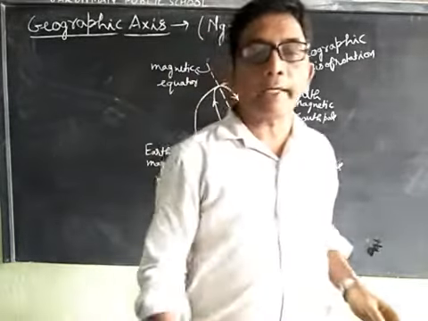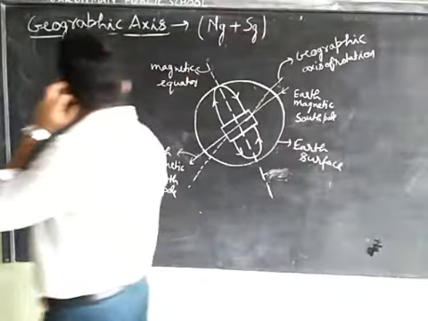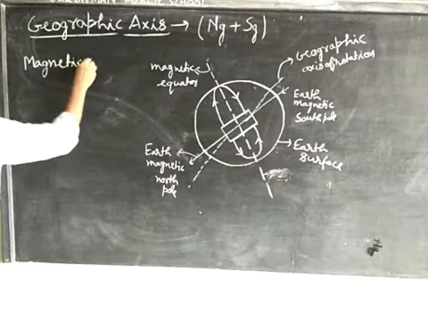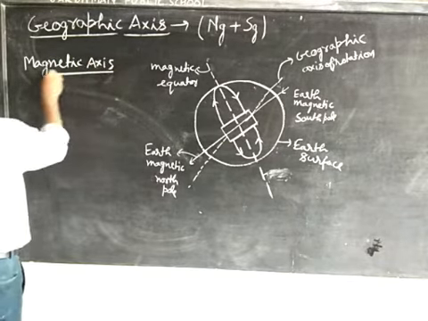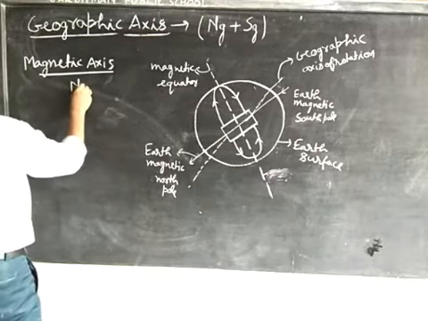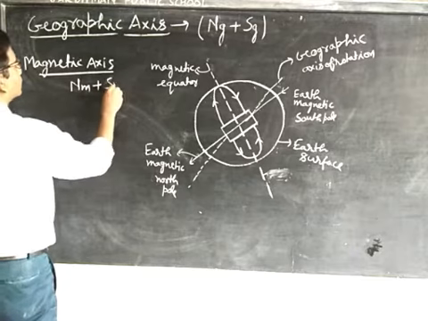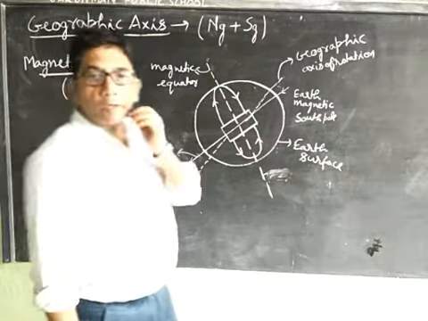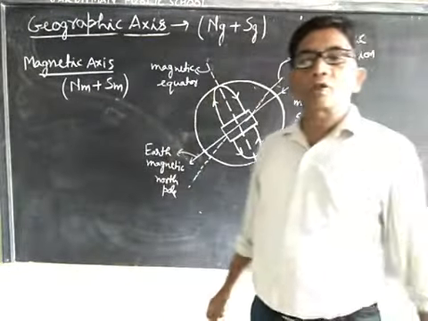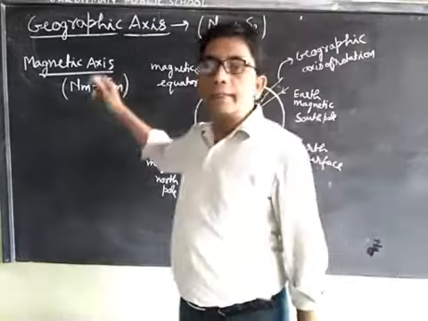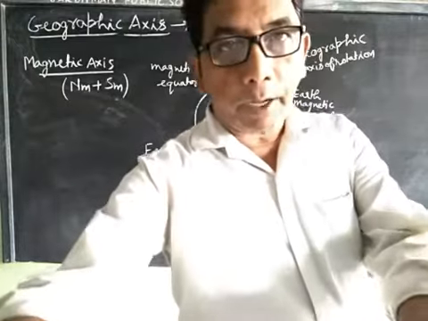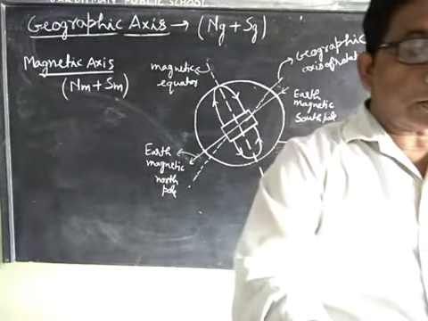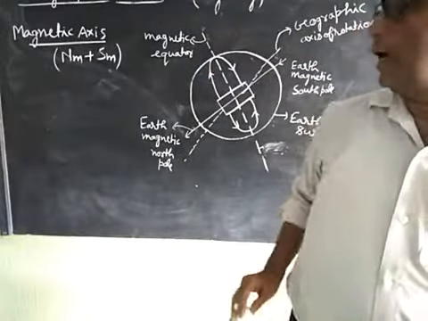Now what is magnetic axis? The straight line passing through the magnetic north and magnetic south pole of the Earth is known as the magnetic axis.